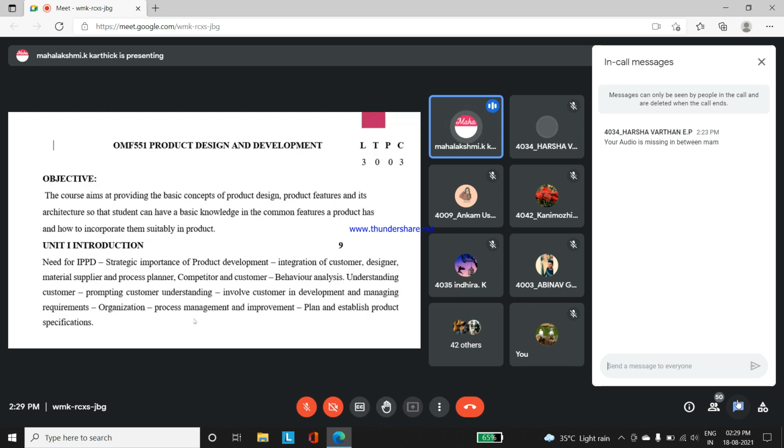If, for example, you invent software on your own or hardware on your own, you have to incorporate both inbuilt. You should know the product, the basic concept, and the features, and how we have to make the perfect architecture for supporting these inbuilt functions. So this is the main thing. We are going to learn this under this open elective paper, product design and development.